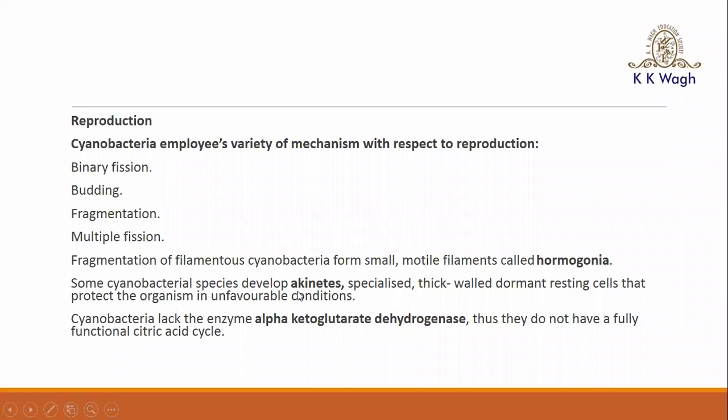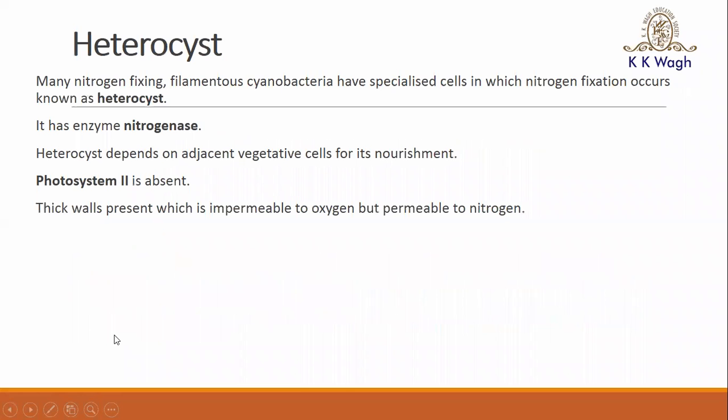Then some cyanobacterial species develop the akinetes. What is meant by these akinetes? These are specialized thick-walled dormant resting cells that protect the organism in unfavorable conditions, like a spore. When there is a favorable condition, the akinetes germinate and form the new bacteria. Then the cyanobacteria lack the enzyme alpha ketoglutarate dehydrogenase, and thus they do not have a fully functional citric acid cycle. Now we are going to discuss these one by one.